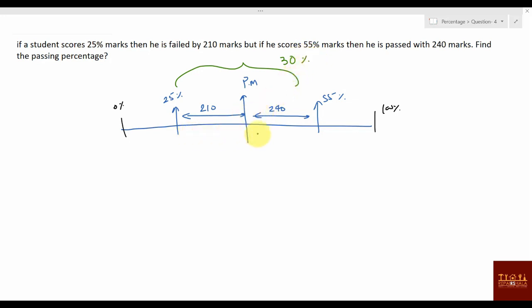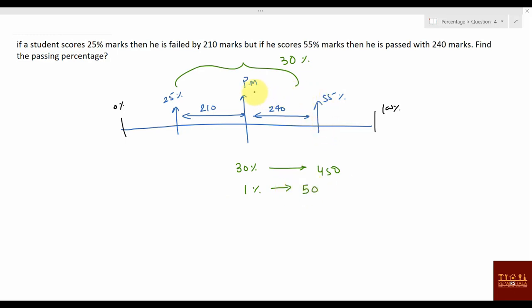And actually how much is the difference? This is 450. So 30 percentage value is 450, and 1 percentage value is how much? You can say 1 percentage value is 15.